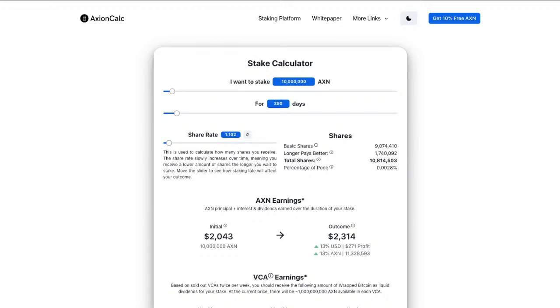Shares is a bit like owning a company. You get shares, and that entitles you to some of the company's dividends. In this case, the company dividends is really the reward pool. Every day, annualized 8% inflation goes into the reward pool.